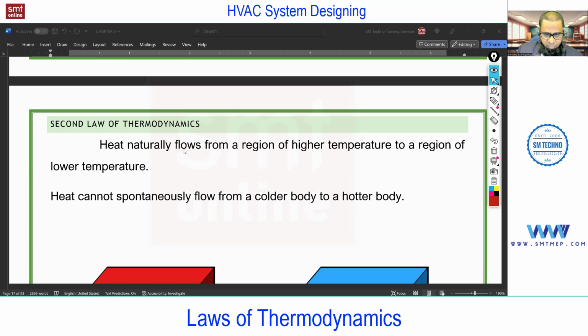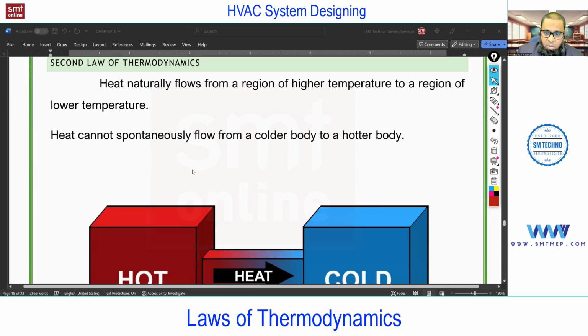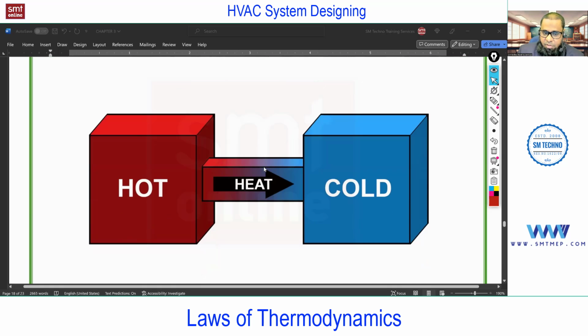You see, heat naturally flows from a region of higher temperature to a region of lower temperature without any system or without any work on that particular system. But heat cannot flow from a cooler body, means a low temperature, to a high temperature or hotter body. If you want to do this, then we require a system. You see, first case, hot and cold. When you physically connect them, automatically the heat will start transferring from the hot body to the cold body without any additional work or additional system. But now if you want the reverse, how is it possible?